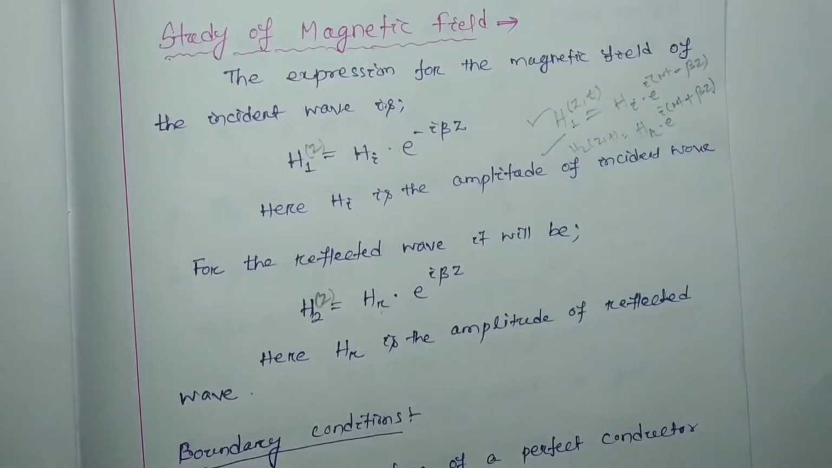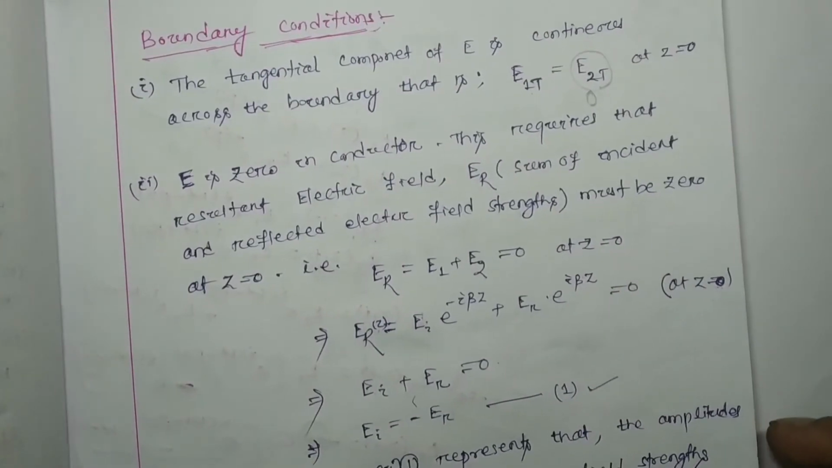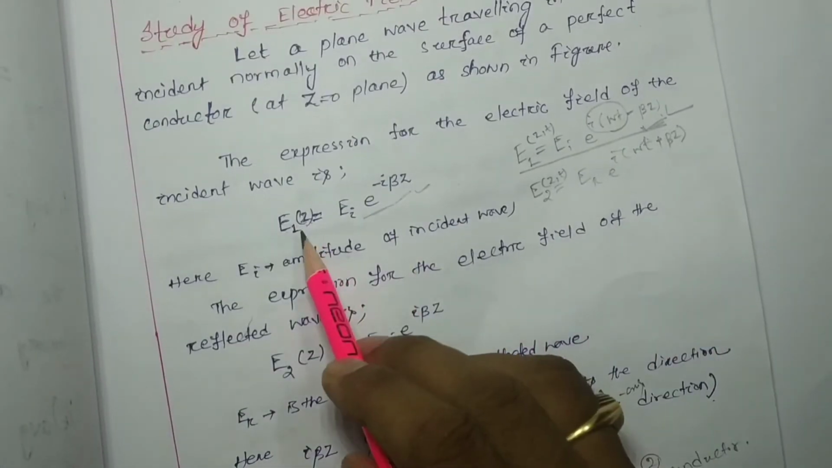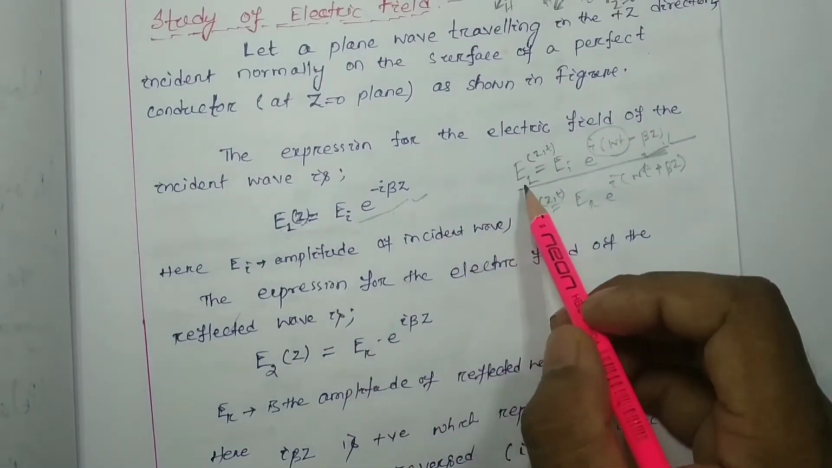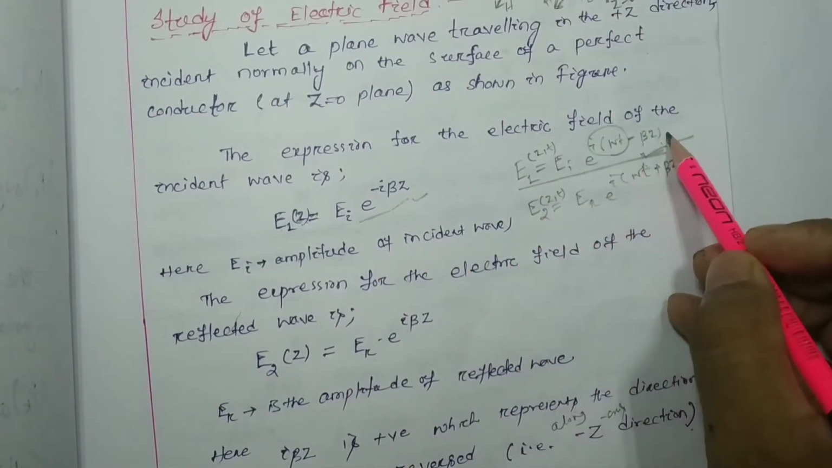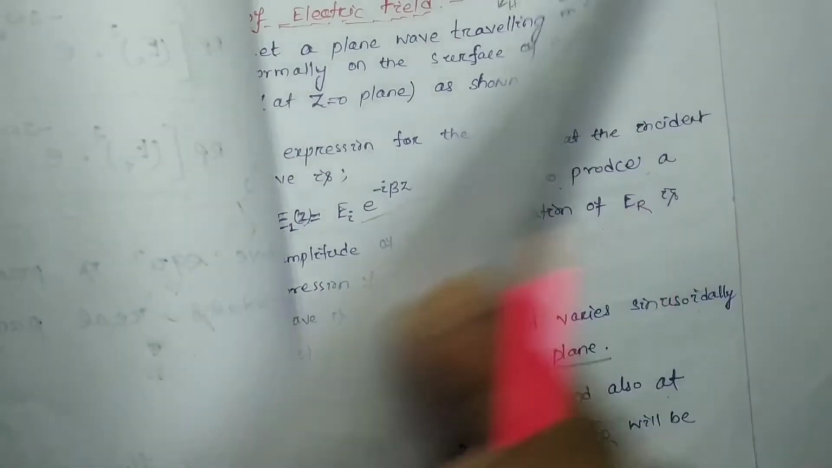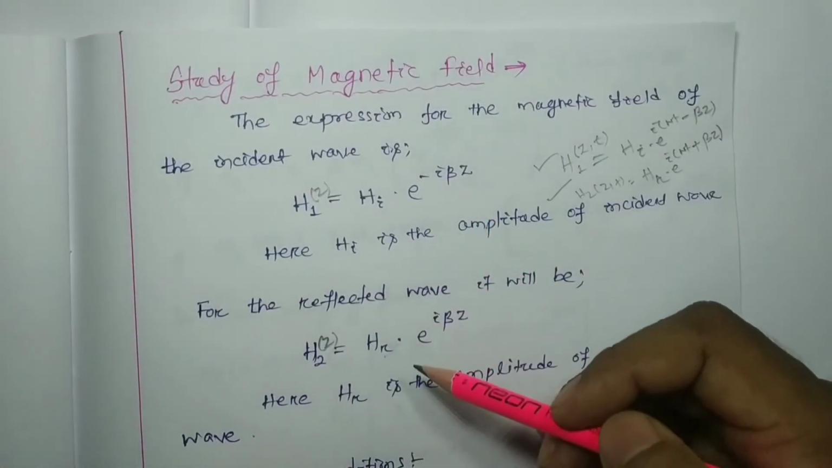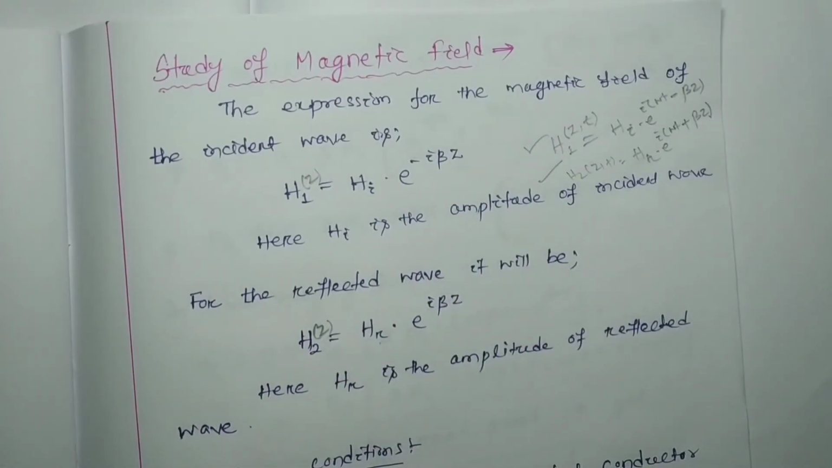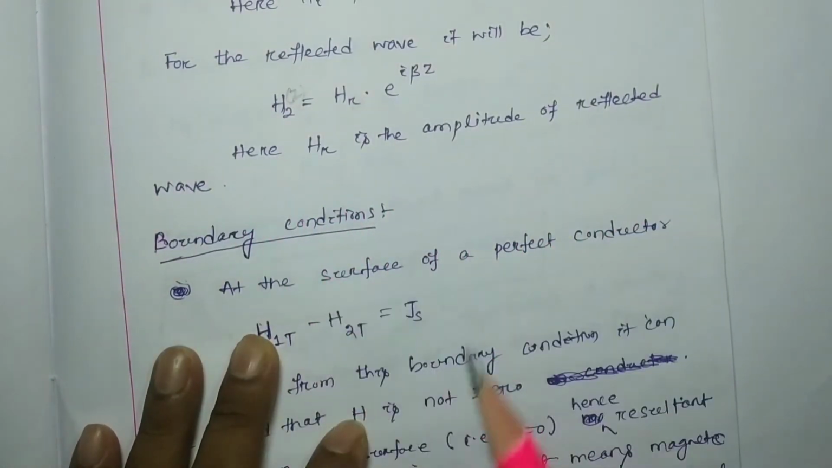So I told you that either you can consider this one, or derive the derivation whatever we have done, or you can consider this one, e to the i omega t minus beta z, and e to the i omega t plus beta z. Here also, in the magnetic field case, you can do the same. In either way you can derive, no problem, you are going to get the same answer. So here Hr is the amplitude of the reflected wave.